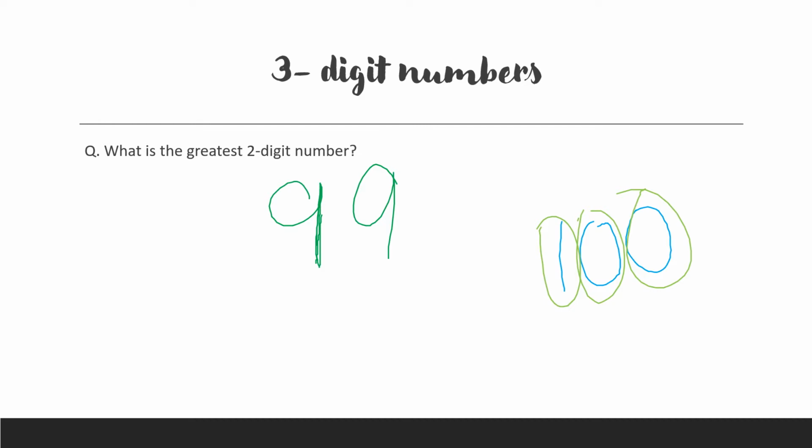So 100 is the smallest 3-digit number, and the greatest 2-digit number is 99. Now we will discuss 3-digit numbers in detail.